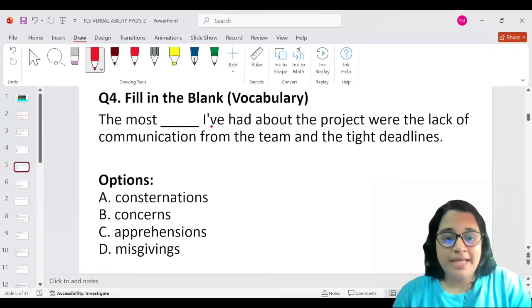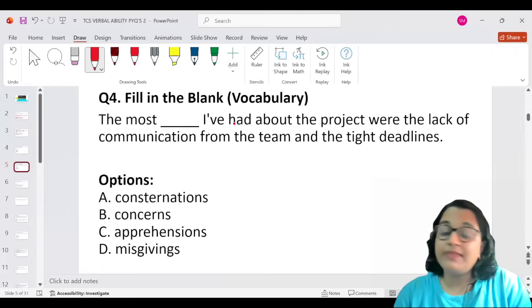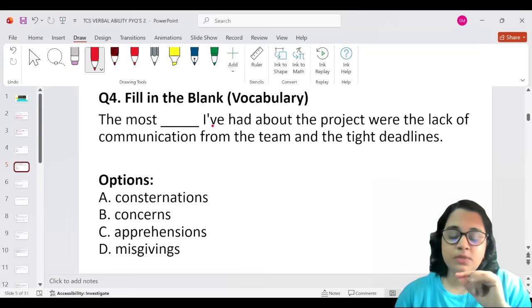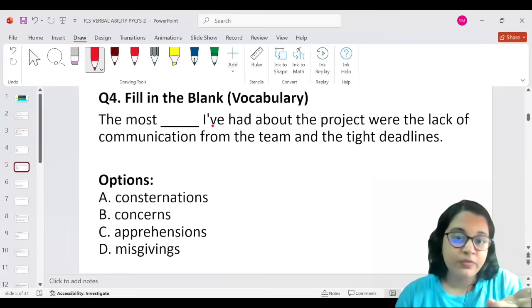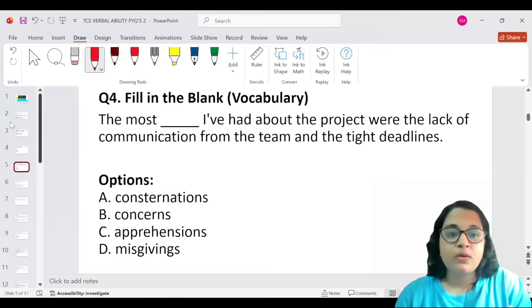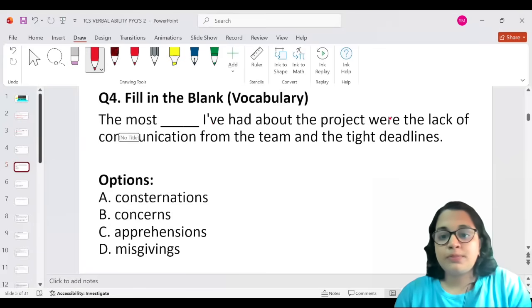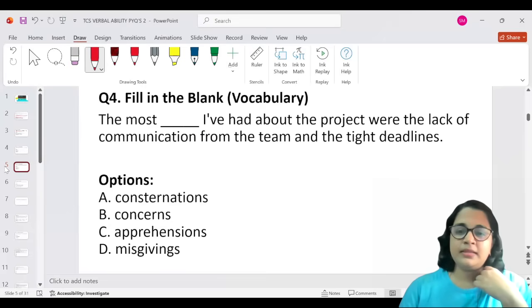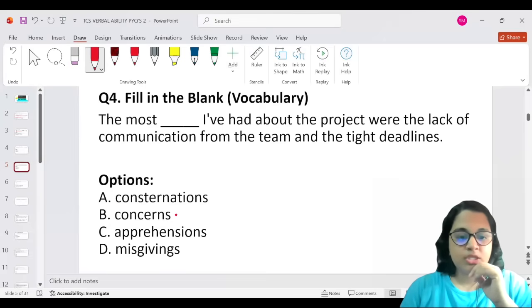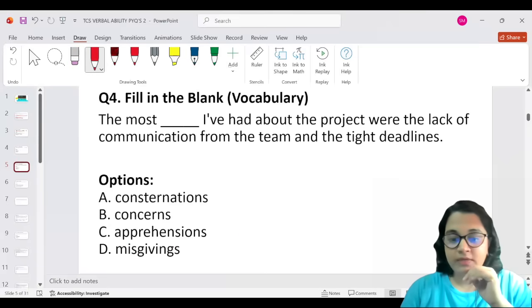The most blank I've had about the project. See, this is I have had. Okay, sometimes when you have words like that, they combine it together and it's expressed as I've. I've was nothing but I have. All right. The most I've had about the project were the lack of communication from the team and the tight deadlines. Okay. And the options are consternations, concerns, apprehensions, and misgivings.